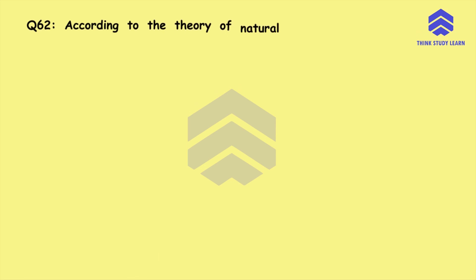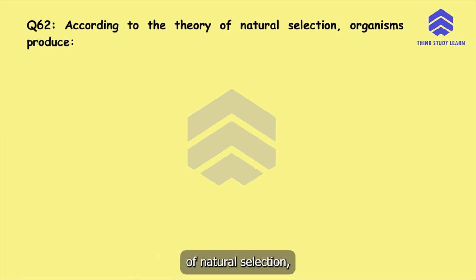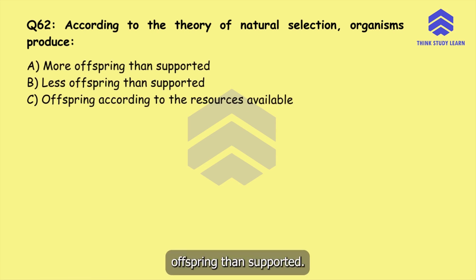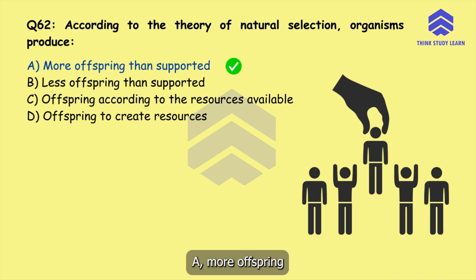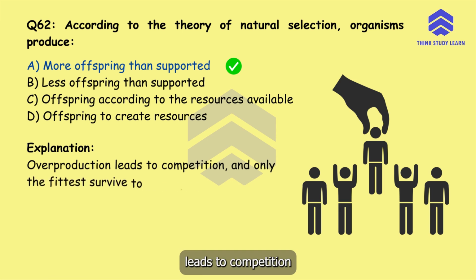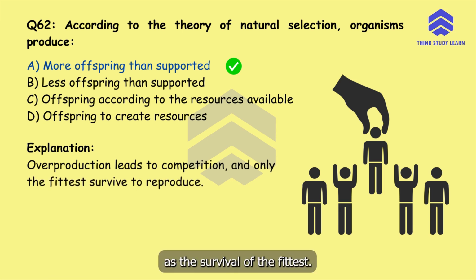Question number 62. According to the theory of natural selection, organisms produce option A, more offspring than supported, option B, less offspring than supported, option C, offspring according to the resources available, or option D, offspring to recreate resources. The correct answer is option A, more offspring than supported. Overproduction leads to competition and only the fittest survive to reproduce. That is known as the survival of the fittest.